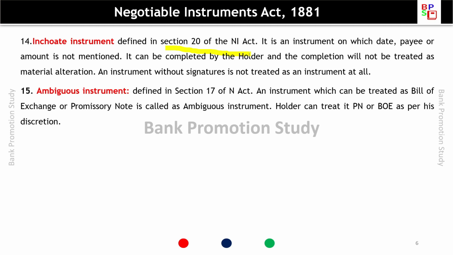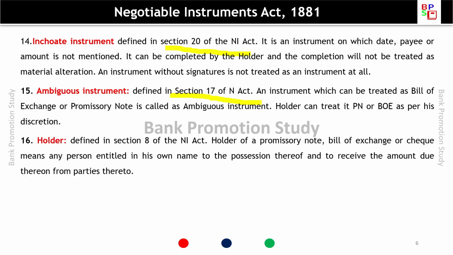Ambiguous instrument. It is defined in Section 17 of the Negotiable Instruments Act. An instrument which can be treated as a bill of exchange or promissory note is called an ambiguous instrument. The holder can treat it as a bill of exchange and also as a promissory note as per his discretion. So if it has both the qualities of a promissory note and bill of exchange, then it would be an ambiguous instrument.